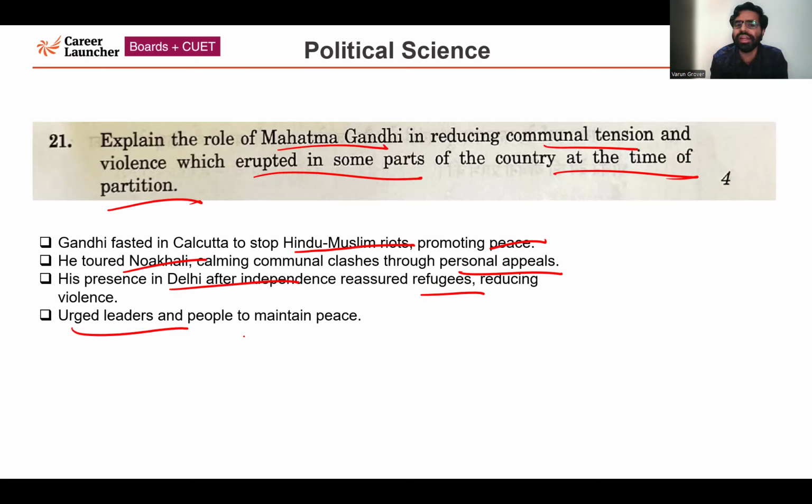He also urged leaders and people to maintain peace at that point of time. In that volatile situation after independence, he was urging the leaders as well as the people to maintain peace. So this is how Gandhiji played a very important role to calm the situation after independence.